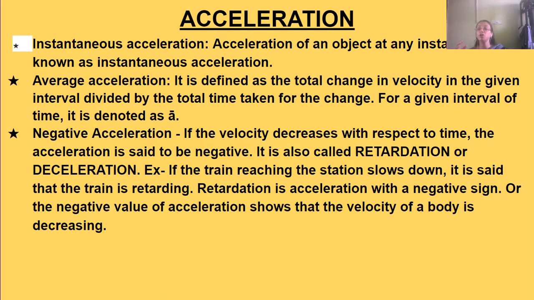Retardation is acceleration with a negative sign, or the negative value of acceleration shows that the velocity of the body is decreasing. Okay. So the acceleration is denoted with small a, with an arrow above it to indicate the direction, as it is a vector quantity.